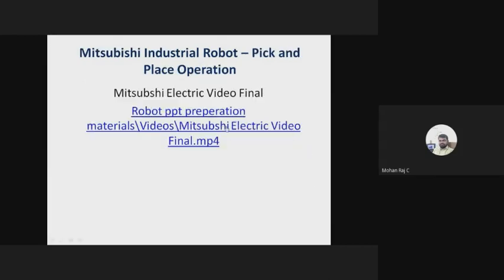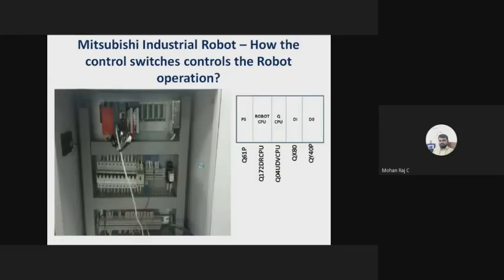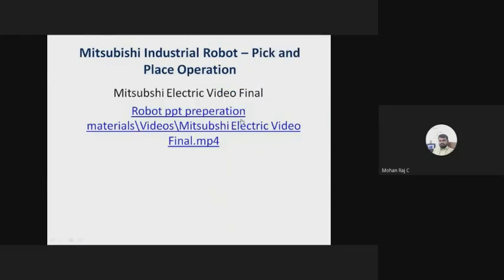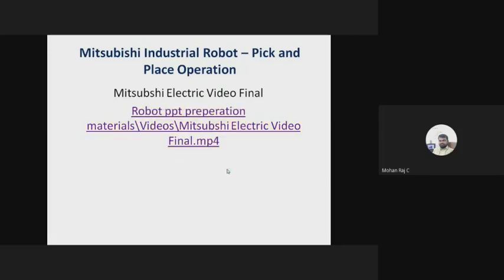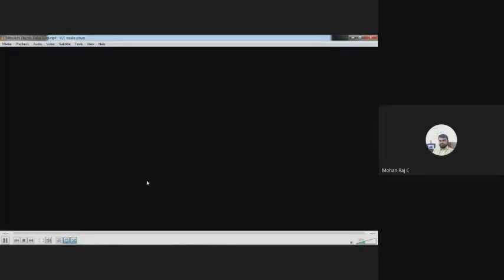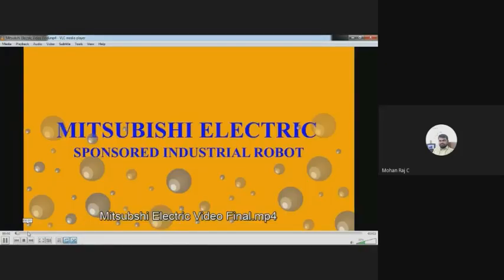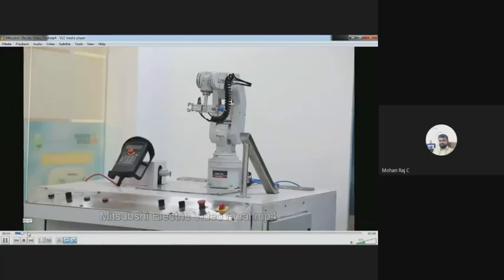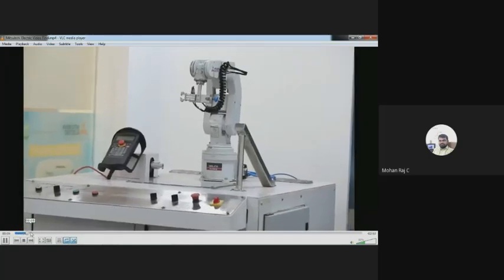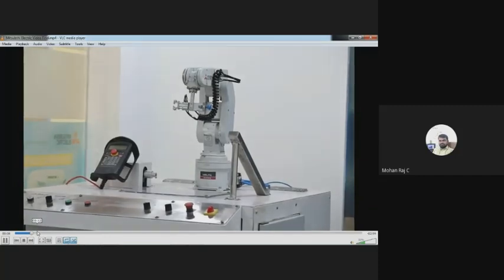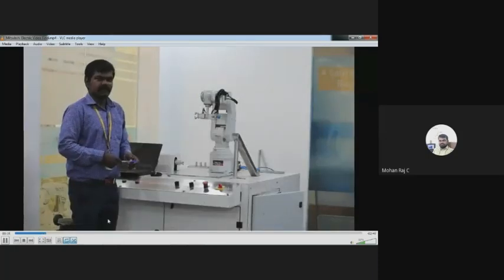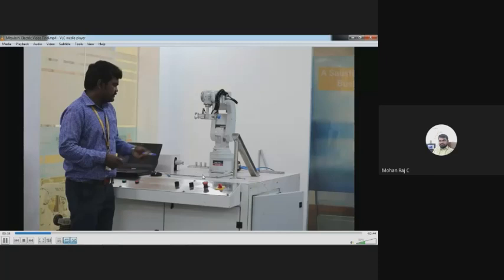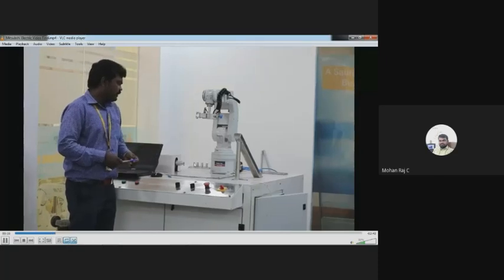Another thing, one more thing is that, okay, pick and place operation, same pick and place operation, we have taken it as a video. Here it is called pallets.